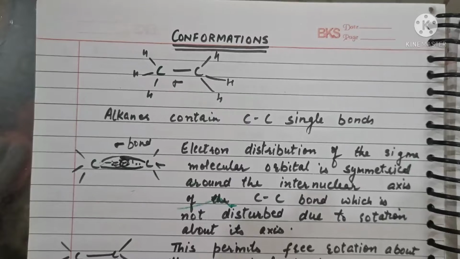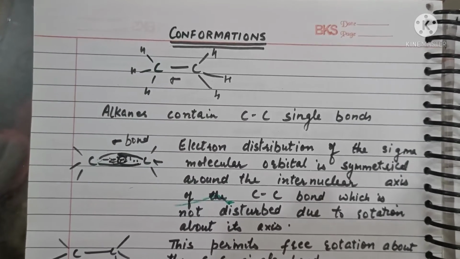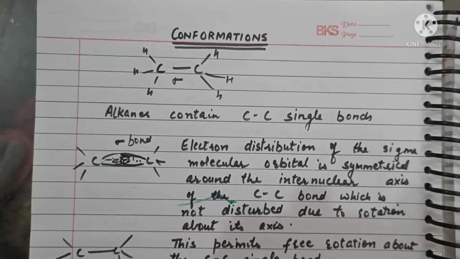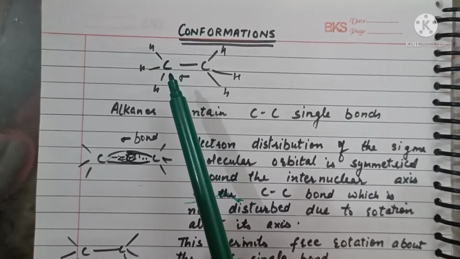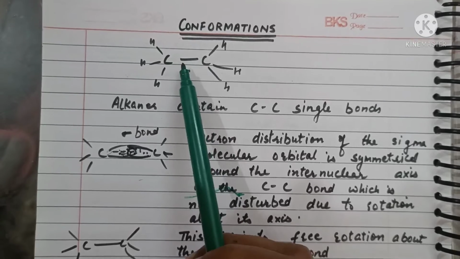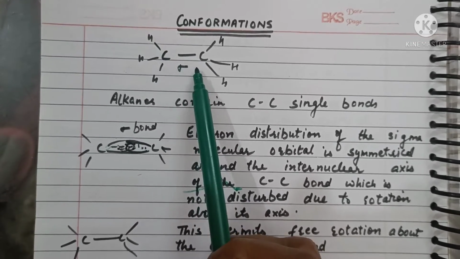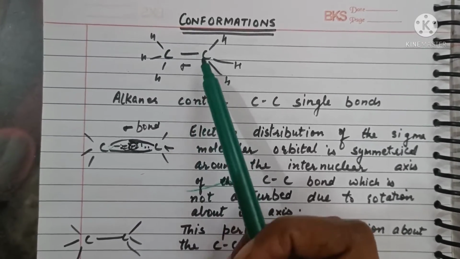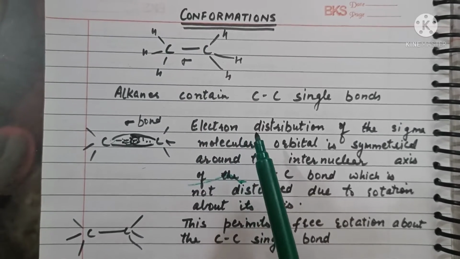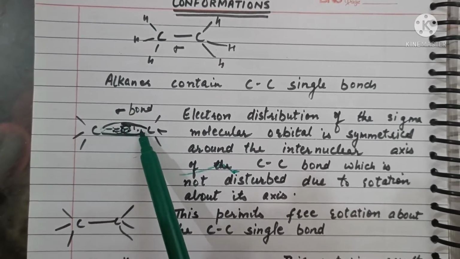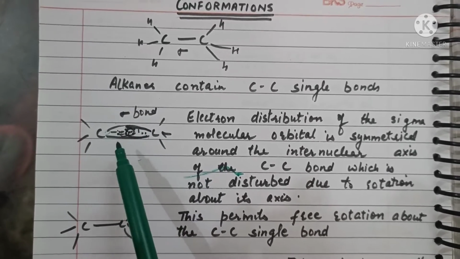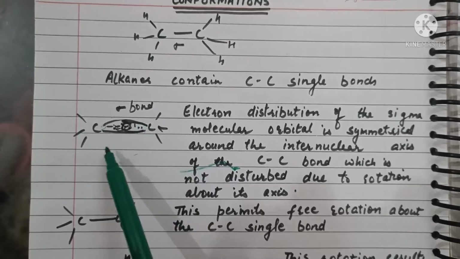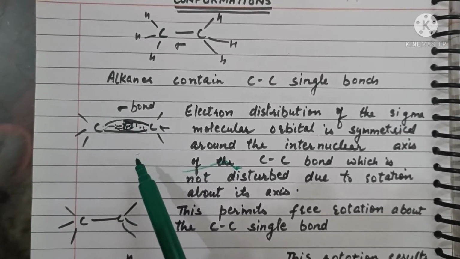We are doing chapter Hydrocarbons, and today's topic is conformations of ethane or alkanes in general. So, in alkanes, the carbon-carbon single bond is the sigma bond, and free rotation about this is possible. The electron distribution of the sigma molecular orbital is such that it will not be disturbed due to rotation about